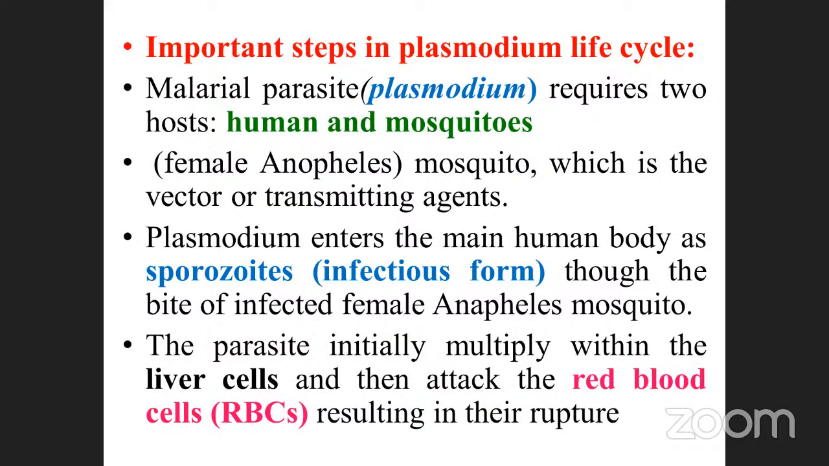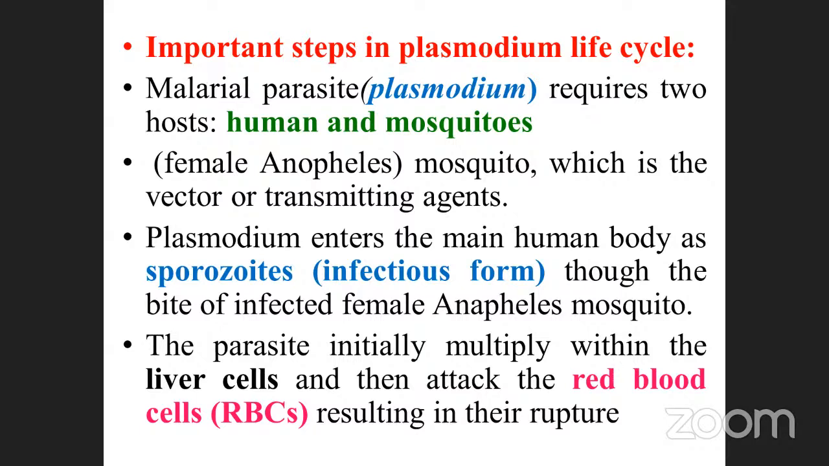Important steps in the Plasmodium life cycle. This is also already we discussed. When Plasmodium enters the body of a human or something else, they need two hosts, which is very, very important. One is human and another one is mosquito. The malarial parasite, otherwise called Plasmodium, requires two hosts to finish its life cycle. One is human, another one is mosquito, particularly the female Anopheles mosquito, which is the vector or transmitting agent. They may ask questions.